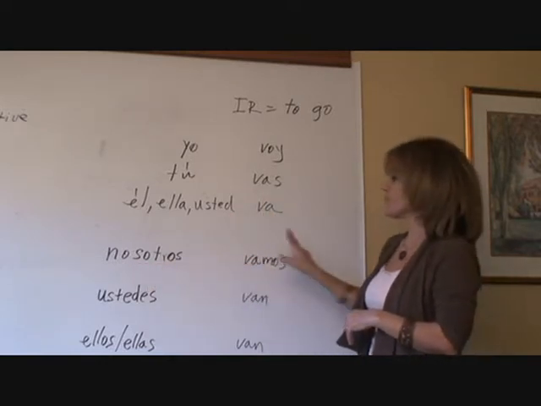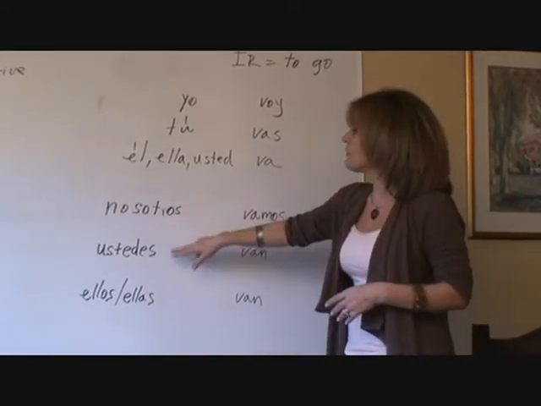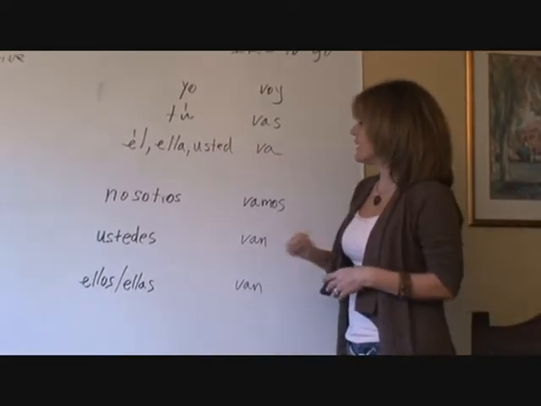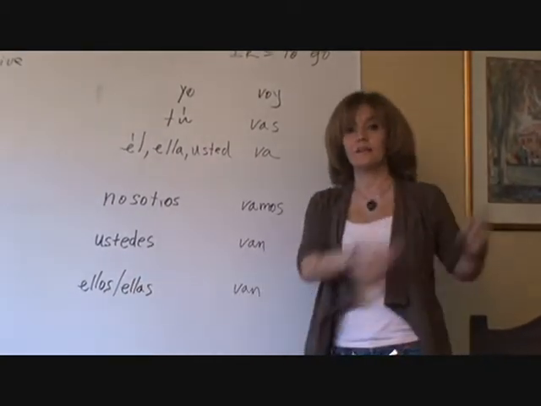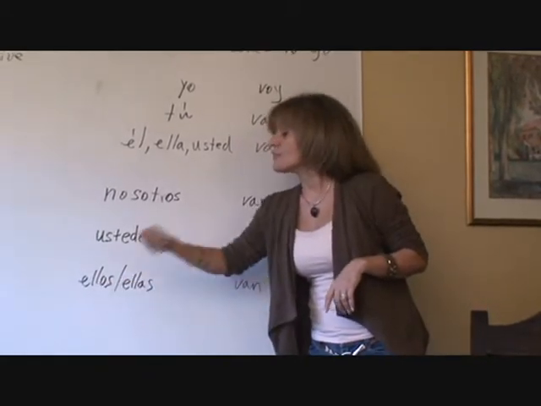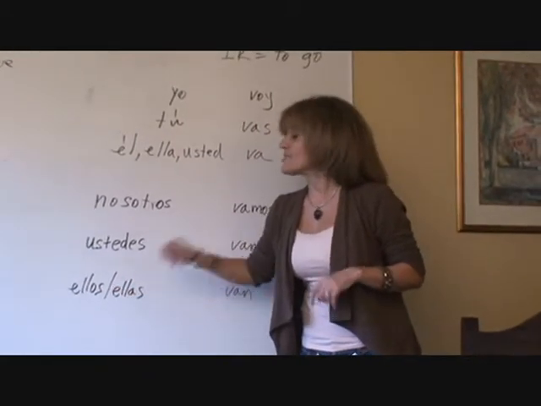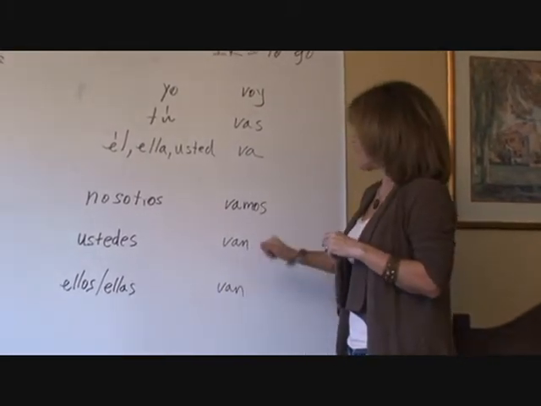Nosotros, vamos. Ustedes, you guys. That's the plural form of tú and usted. Van. Ellos y ellas, they, ellos, masculine plural, ellas, feminine plural. Van.